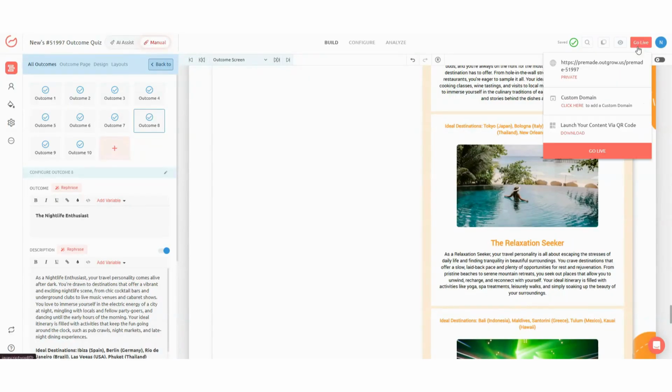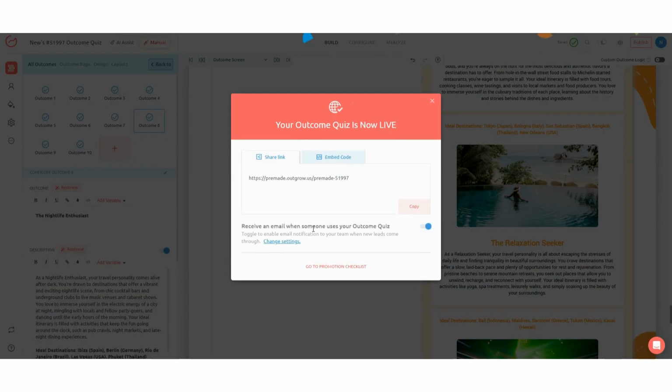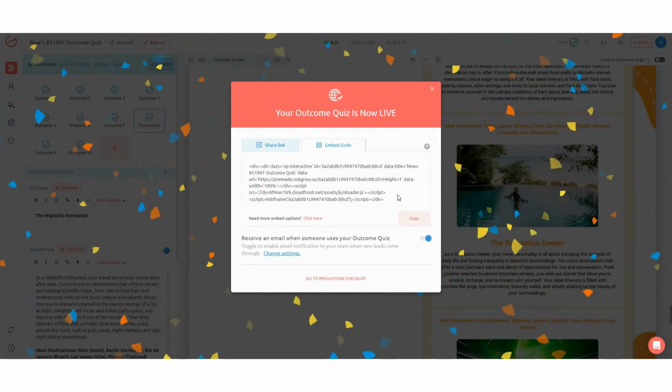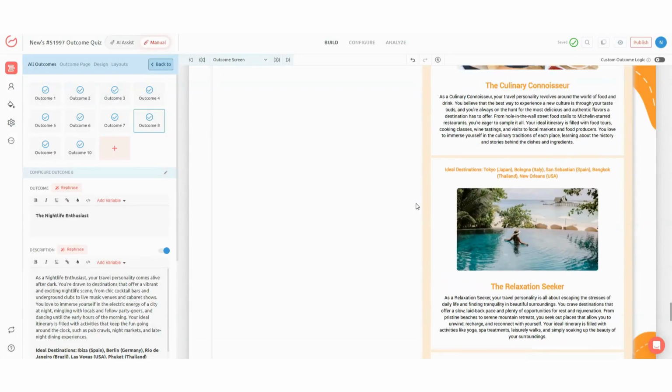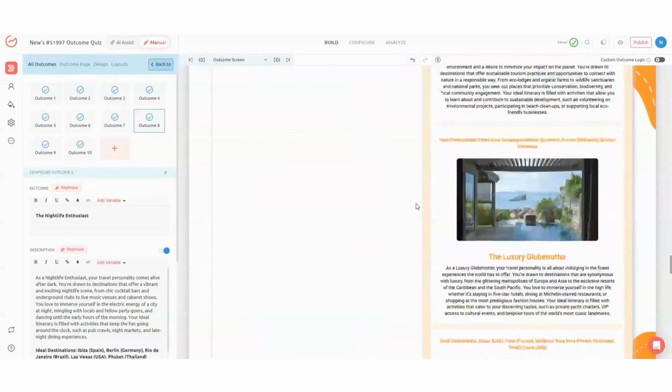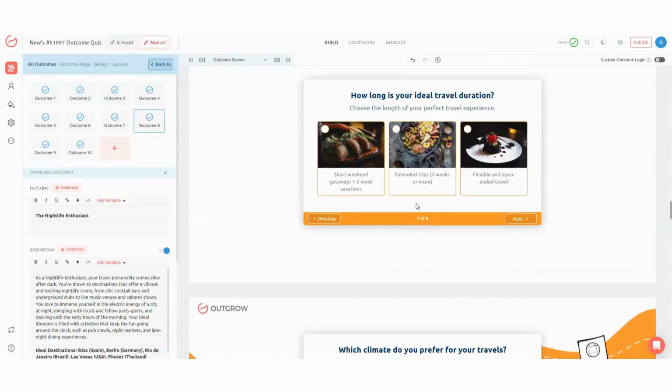Once you're happy with everything, click on Go Live. You can share the link directly with your audience or embed the quiz on your website, landing pages, blogs, or travel campaigns. And that's how you turn a simple travel destination quiz into a powerful conversion-driven experience using Outgrow.